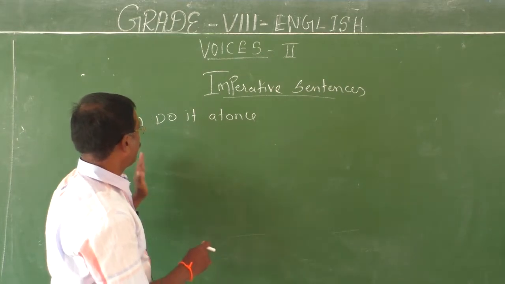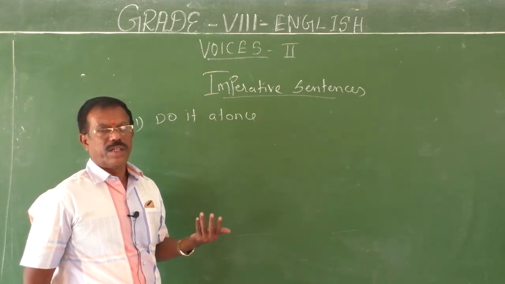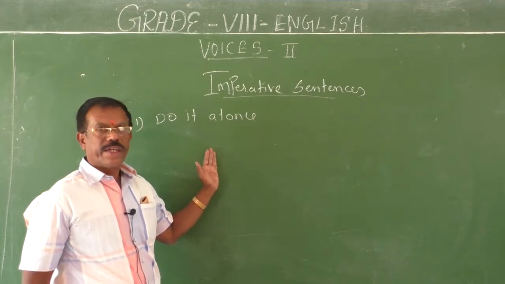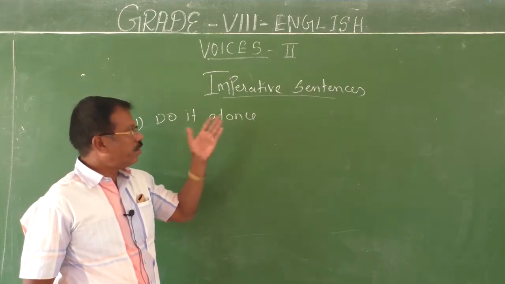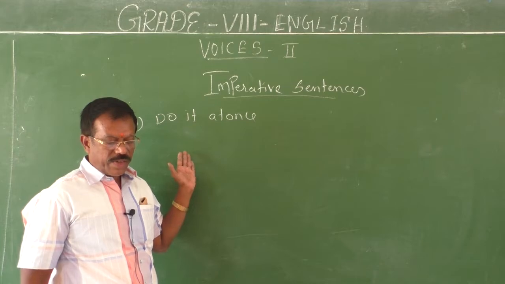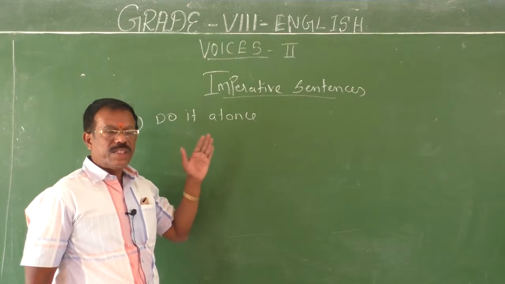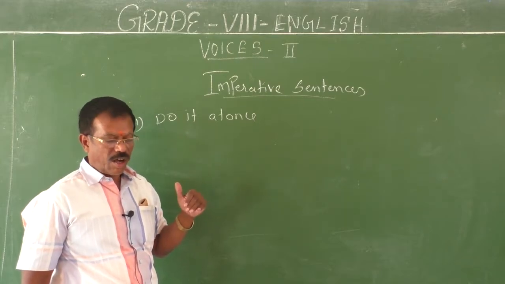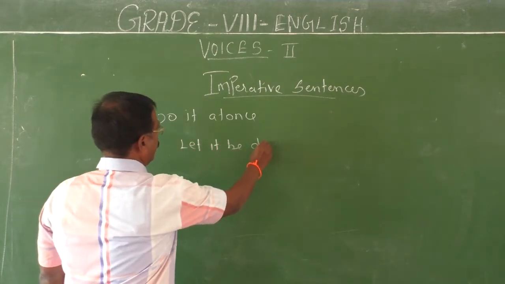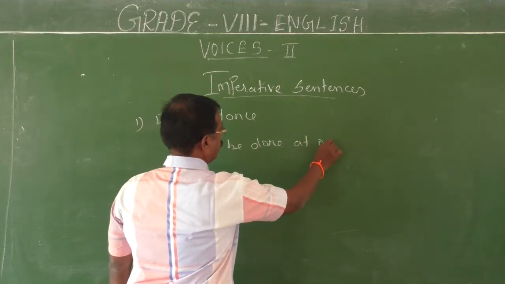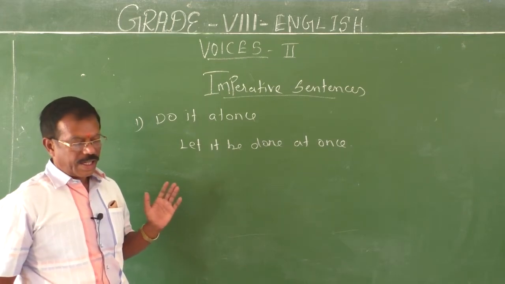Do it at once. Here you are giving this instruction to somebody. Someone is going to execute your order. So this is in the active form. Here the subject is understood. Do it. Who is the object? One who is going to execute this. Therefore, when the object receives the action, this type of imperative sentence should be changed into passive with the beginning of let. See, let it be done at once. So in this way you have to change it. Do it at once means let it be done at once.